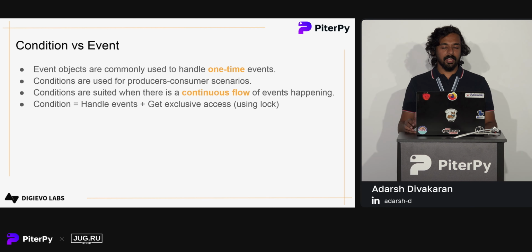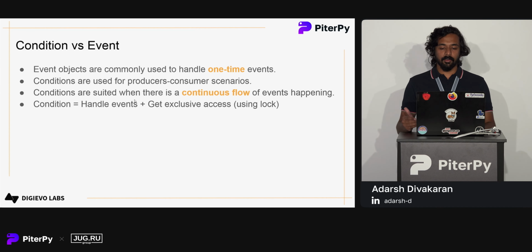Next, we have seen that we have used event. We have used the flight landed event to manage some events. One thread can notify the other that a certain thing has occurred. But let's take a look at the difference between condition and event. Events are commonly used to handle simple one-time events, but conditions are used for producer-consumer scenarios where there is a continuous flow of events happening.